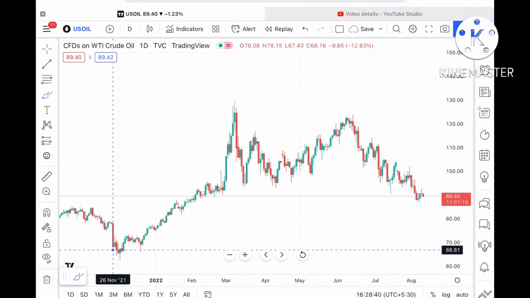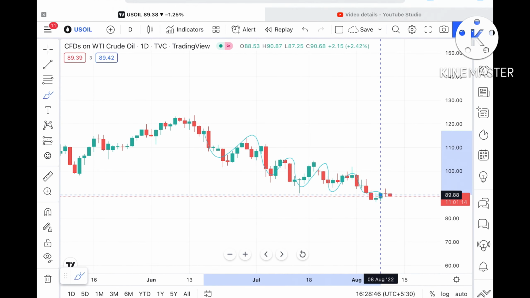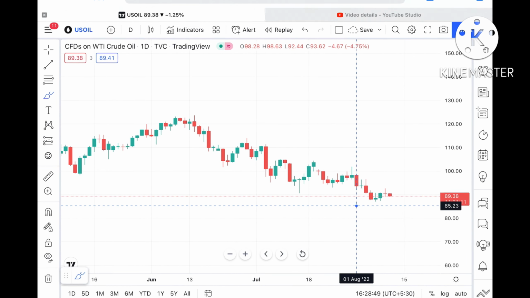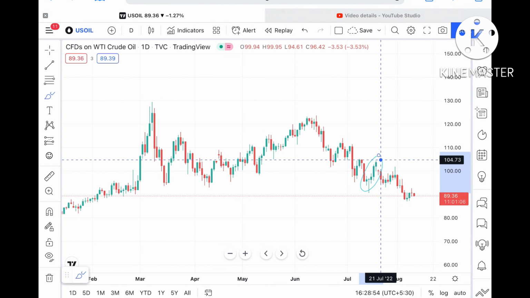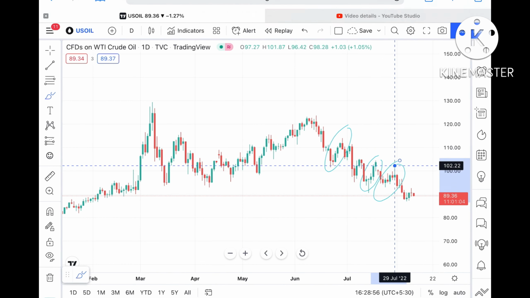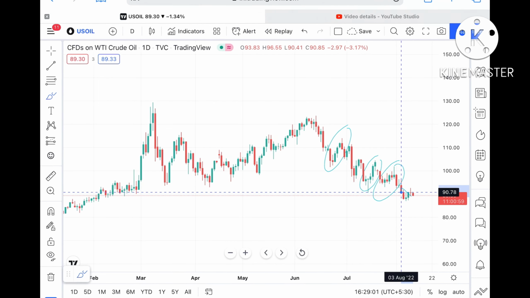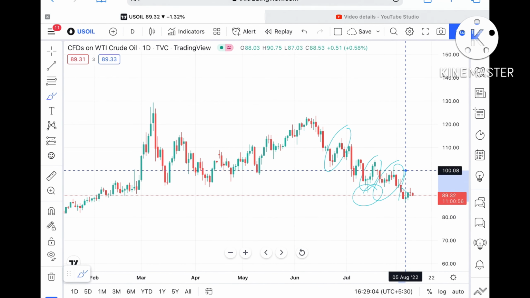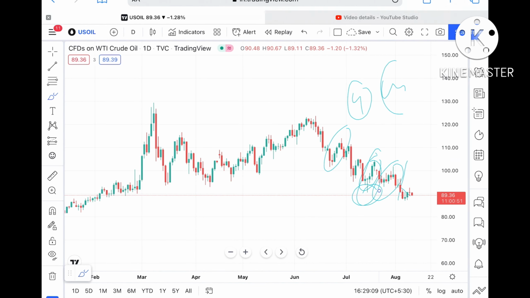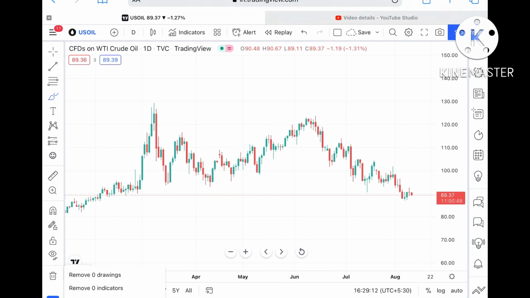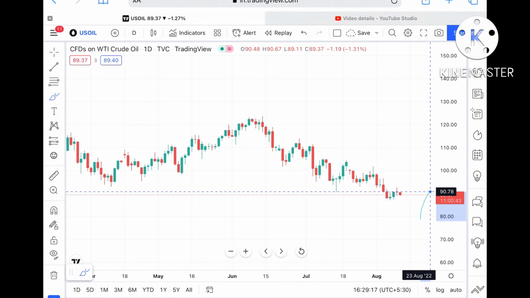Now you have to look at this: suppose the price, now trading at around 89.38, sustains this level. I have already explained that it is moving down, but the price is quite volatile, so there can be a rise also if this level sustains. Then there is a high probability it can go further upside towards a level of 90.78, and from there a level of 104 also. If that level sustains, it can go further upside towards a level of 107, and from there towards a level of 110 dollars.